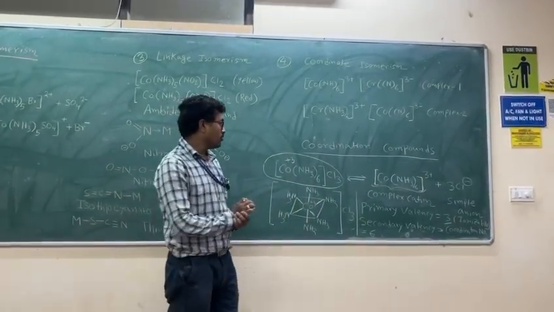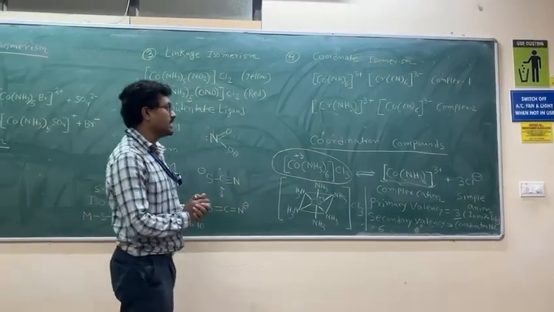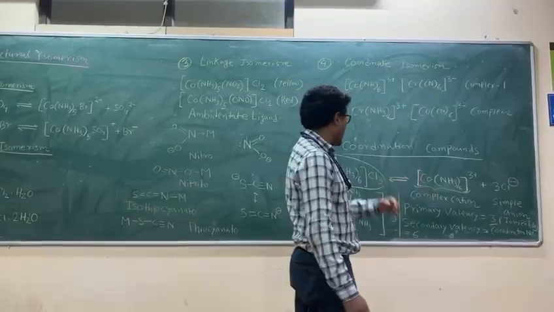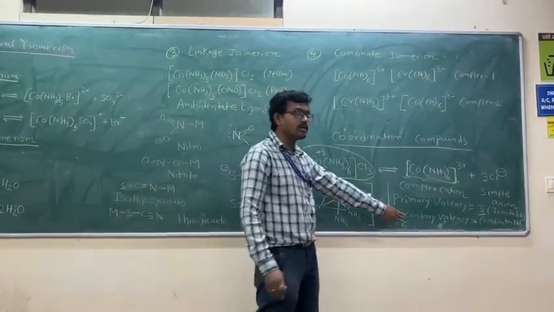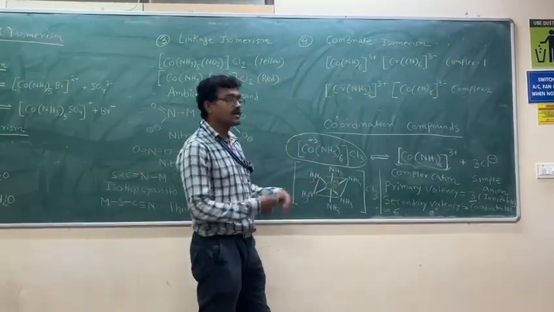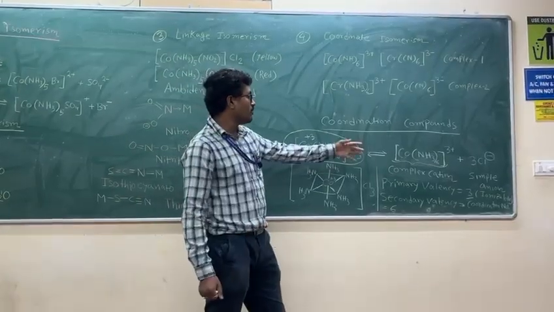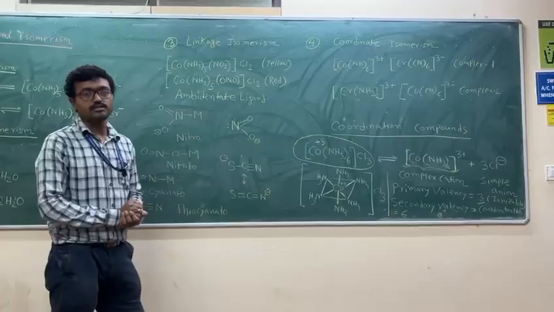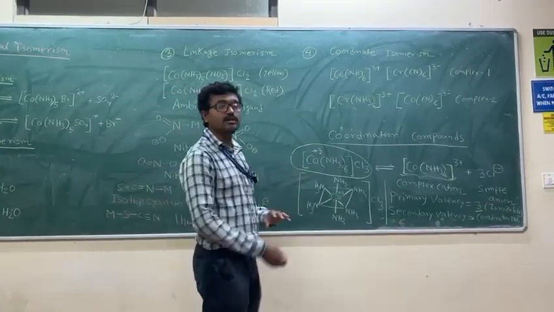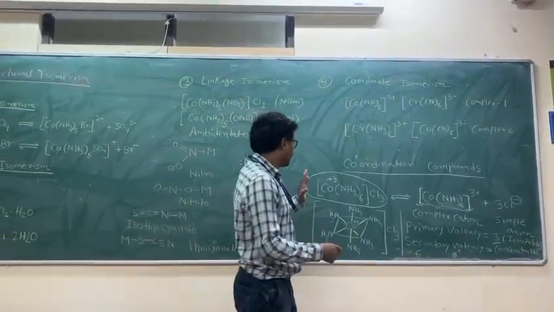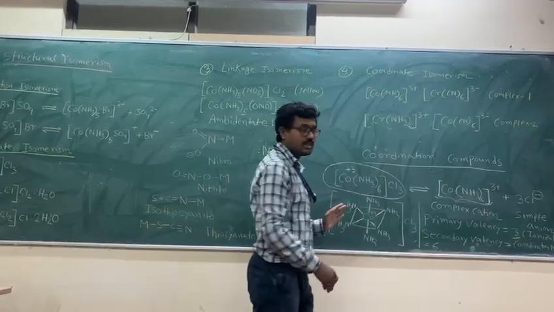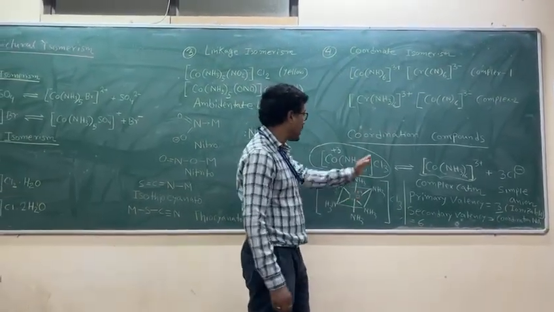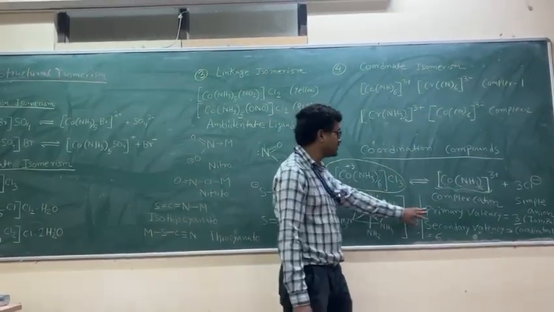Right? So in a coordination compound, remember that there are two types of valency. One is primary valency, which is ionizable. Another one is secondary valency, which is not ionizable. This coordinate bond cannot be ionized. Ionization is only possible if there is an ionic bond. If there is a covalent bond, ionization is not possible. If there is a coordinate bond, ionization is also not possible. So the part inside the third bracket, the number of coordinate bonds, is the secondary valency. Outside the third bracket, the number of atoms is the primary valency.